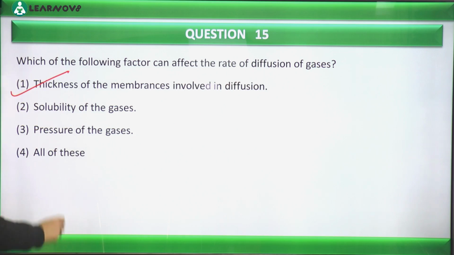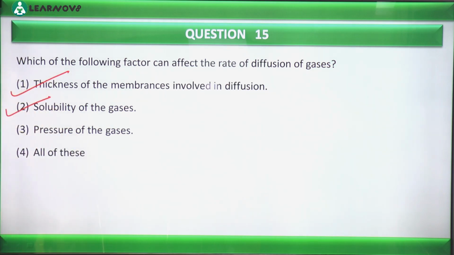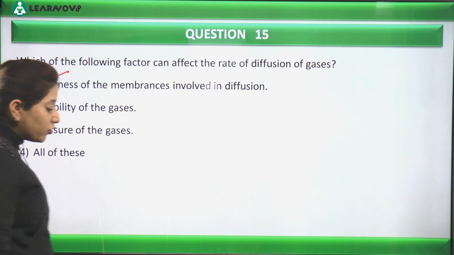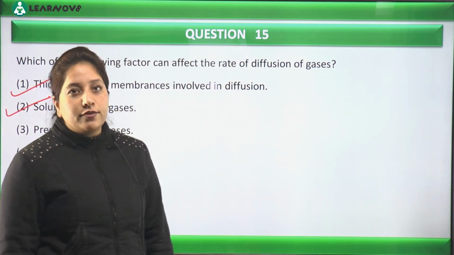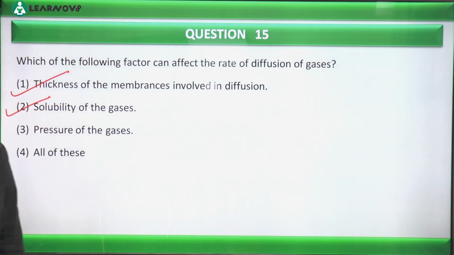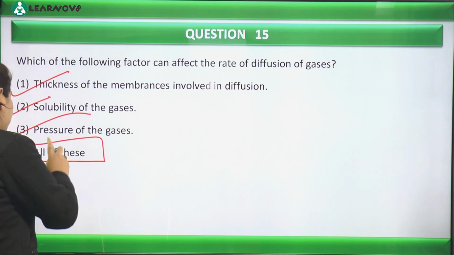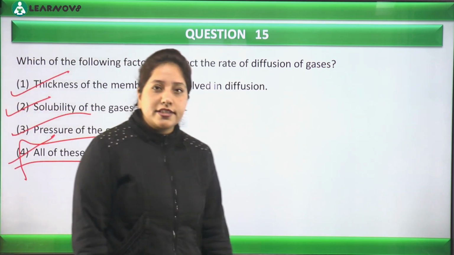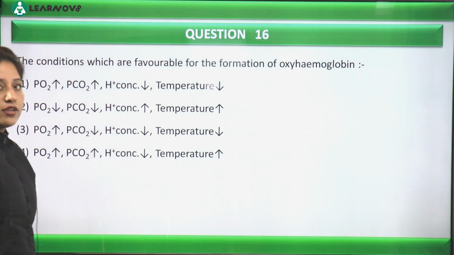rate of diffusion. Yeah, then solubility of the gases, exactly, the more soluble the gases are, the more would be the rate of diffusion. Third is pressure of the gases, yes, we agree with it, the more the pressure of the gases, the more would be the rate of diffusion, so the option becomes D, fourth, all of these. Is that clear? Okay, let's have now the next question, that is the